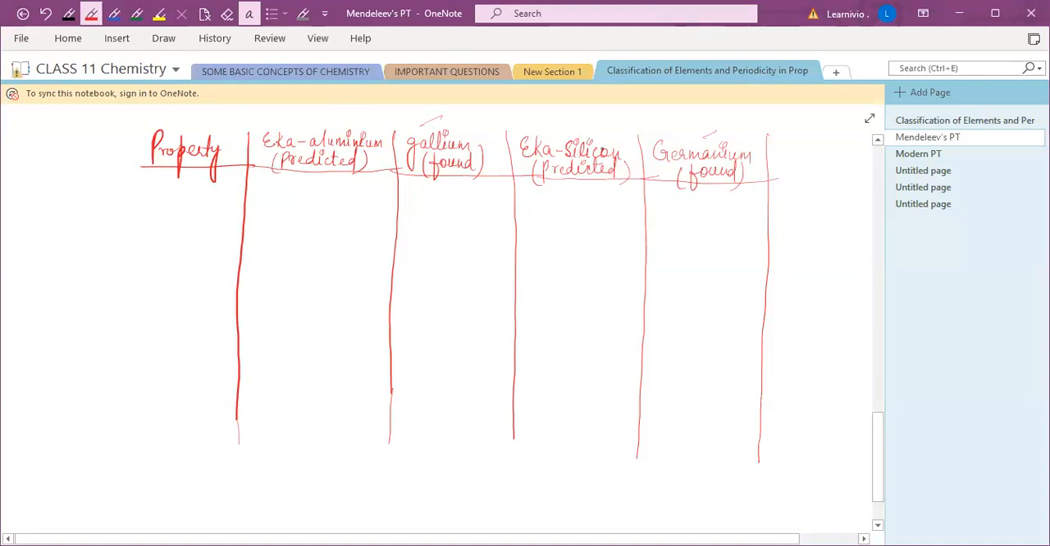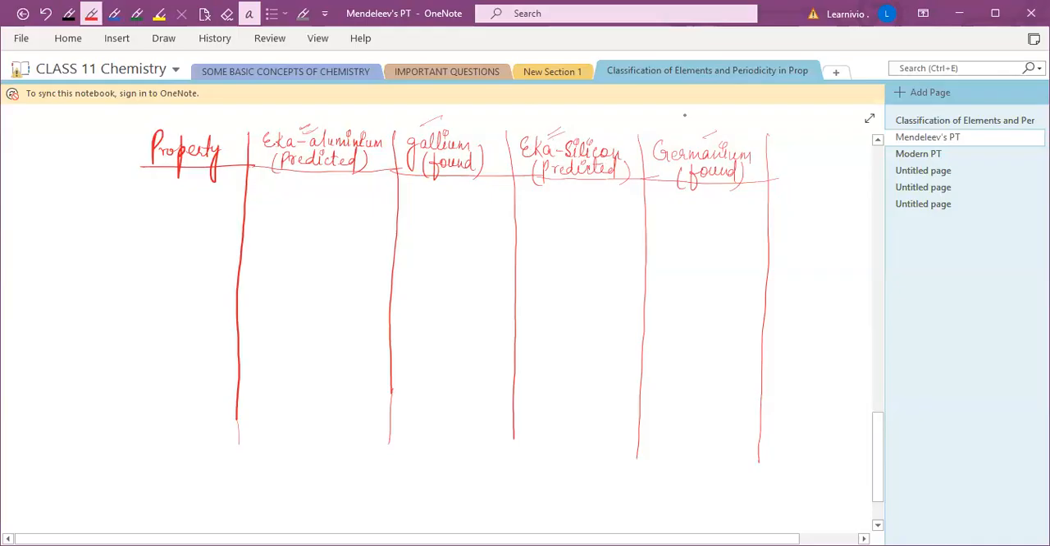At that time these unknown elements, gallium and germanium, were not known, and their discovery had not happened. But where Mendeleev had blank spaces, he predicted according to the various properties, and gave the name eka aluminium. He thought that this eka aluminium has some properties similar to aluminium. And similarly for eka silicon, he predicted that its properties would be similar to silicon. So eka aluminium and eka silicon were gallium and germanium.